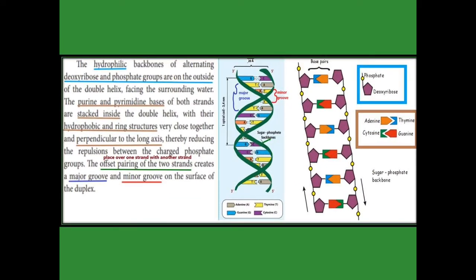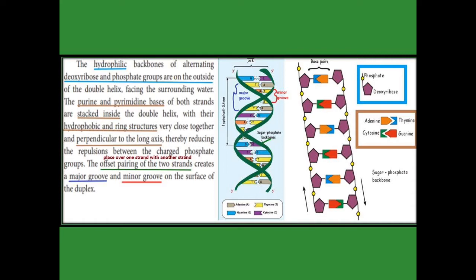In this structure, the two helical green-colored structures are called strands. Outside the strand there are phosphate and deoxyribose. For your better understanding, I am giving one more structure. It is not present in your book. In that one, the strand contains phosphate and deoxyribose, present outside. It is hydrophilic, so it is surrounded by water.